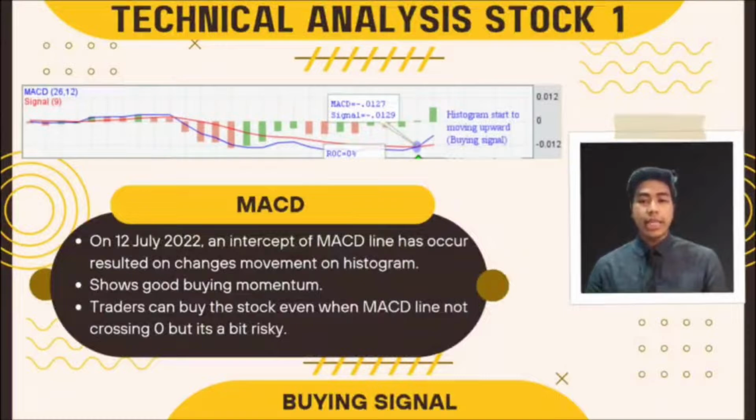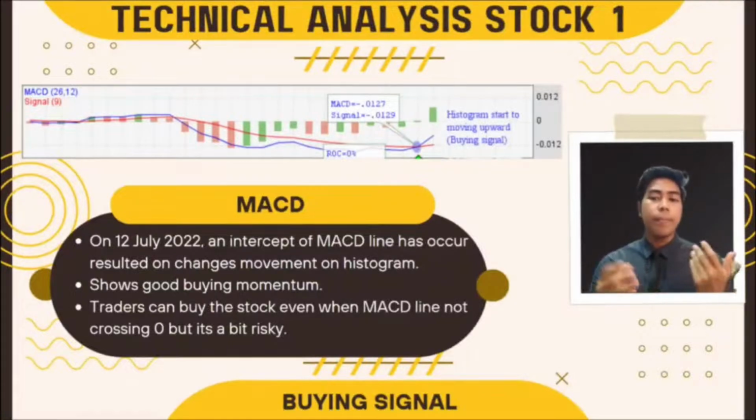So, for the first indicator, which is MACD, it supports other indicators, showing that a bullish market is coming. On 12 July 2022, the MACD line broke the signal line from below, showing there is an intercept between these lines. The intercept has caused the histogram to change its direction from moving below 0 to moving above 0, showing there is good buying momentum since then. And as we can see on 13 July 2022, the histogram is much higher, showing higher buying momentum.